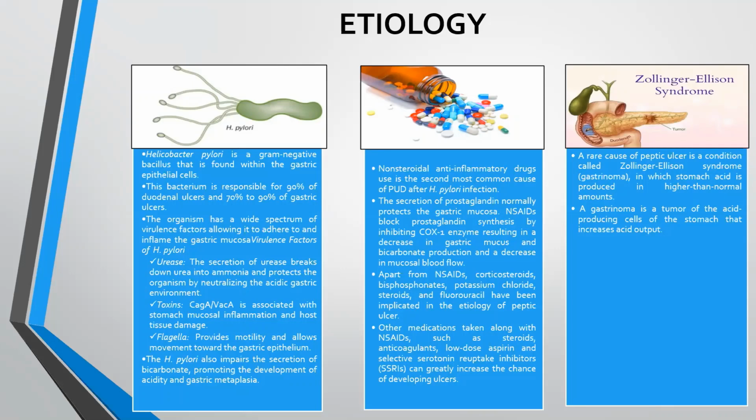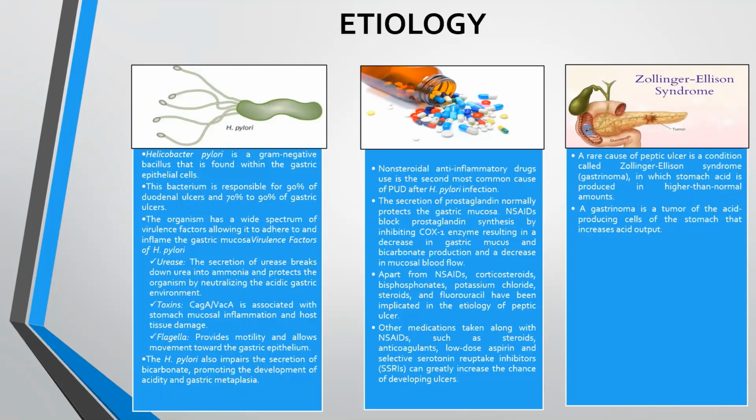NSAIDs are the second most common cause of peptic ulcer, followed by H. pylori. NSAIDs inhibit the enzyme COX-1, which is responsible for prostaglandins, a protective mechanism of the stomach, resulting in a decrease of gastric mucosa and bicarbonate ions, causing peptic ulcer.